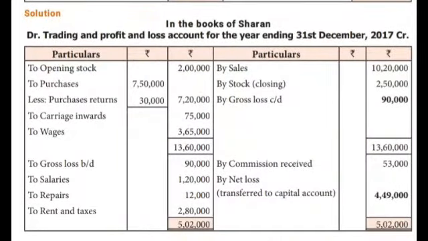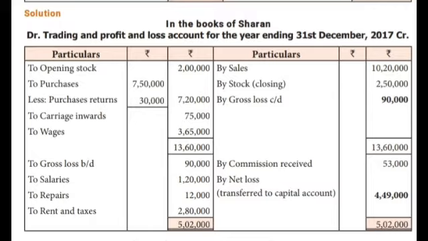See here, children, solution in the books of Charan, trading and profit and loss account for the year ending 31st December 2017. First of all we prepare the trading and profit and loss account: particulars and amount columns on the debit side, and on the credit side also. Opening stock you write directly, then purchases minus purchase returns, carriage inwards, wages. Here sales and stock on the credit side are much less than the debit side. Since the debit side is higher, we get a gross loss. So the gross loss is carried forward to the debit side of the P&L account.